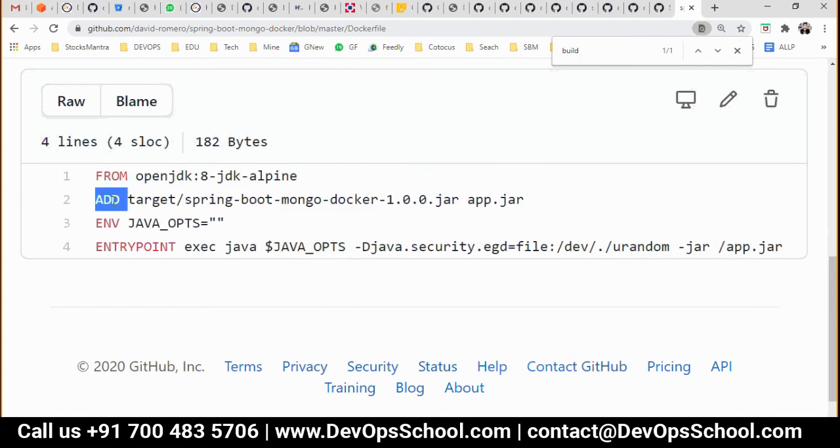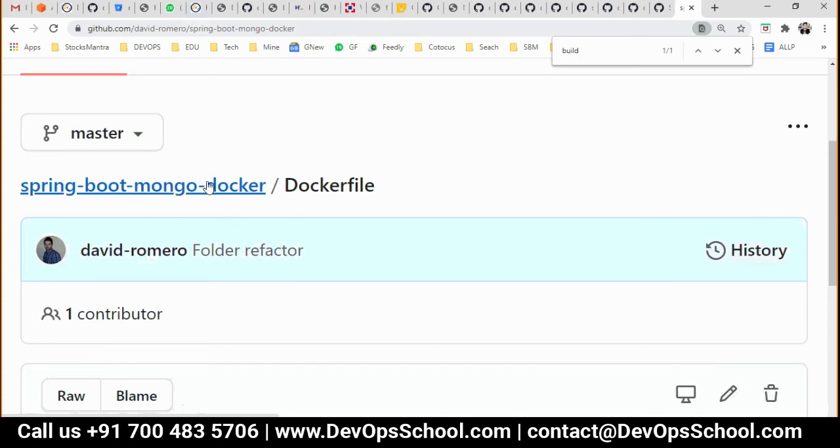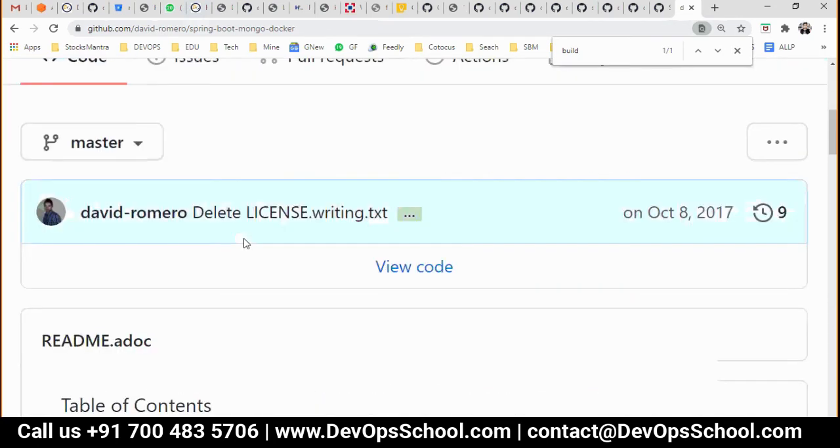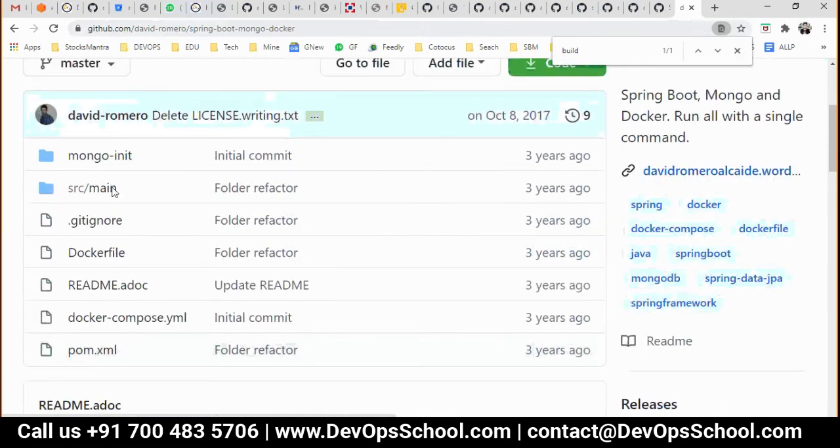This line is adding a file which is in the host machine. This directory is in the host machine. The target directory is in the host machine. So if you take this up, in this directory, there will be one target directory after the building. Now, what is a target directory?